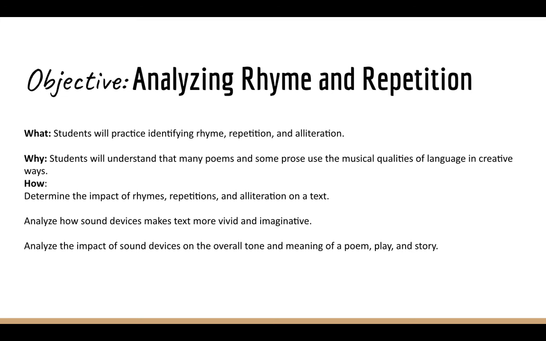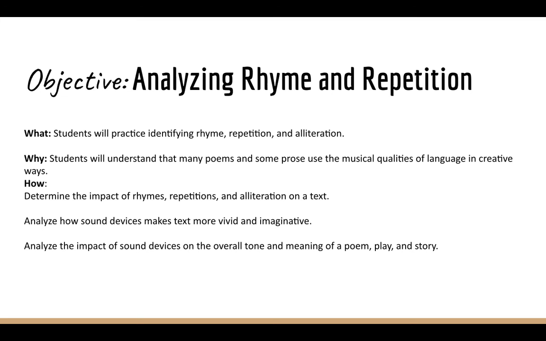And what about the impact of rhymes, repetition, and alliteration on a text? Just think about again what we just read about Harriet Tubman. The repetitions, the things that she kept mentioning in the poem. Was it something that you were able to see just based off the sound devices, like based off constantly saying it over again, based off saying the same sounds? Were you able to picture that? And then think about the impact of sound devices, overall tone, and meaning of the poem that we were reading.